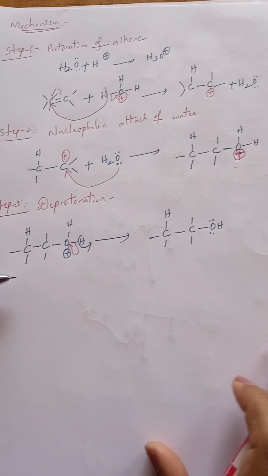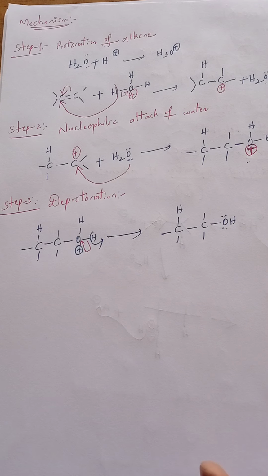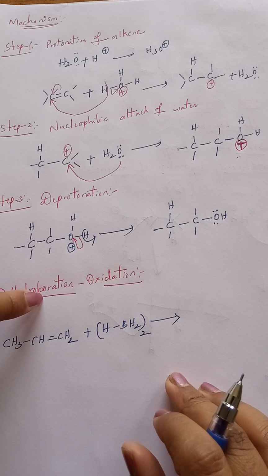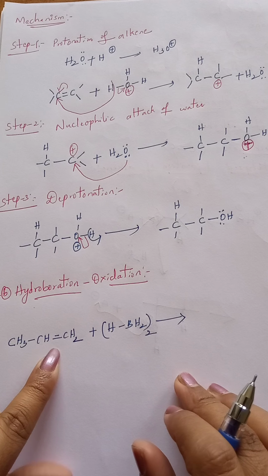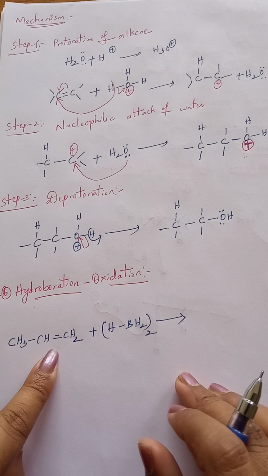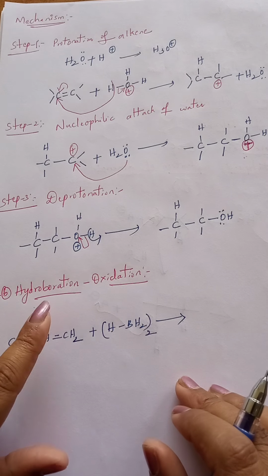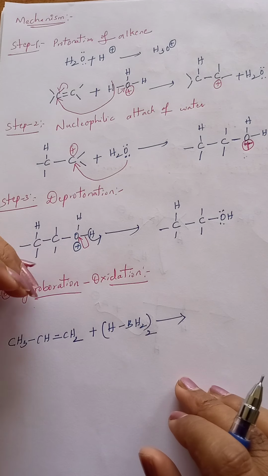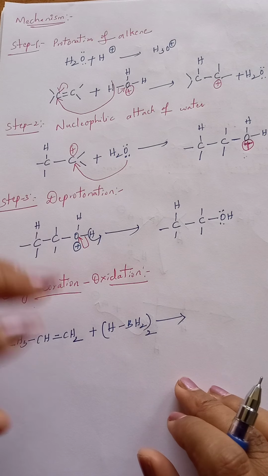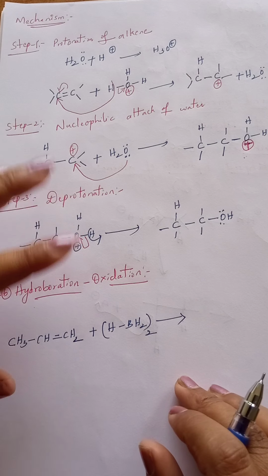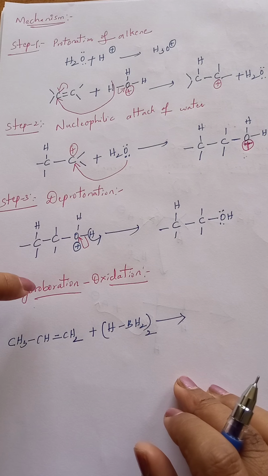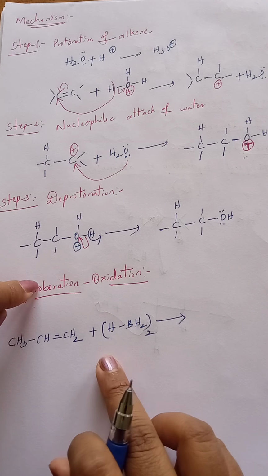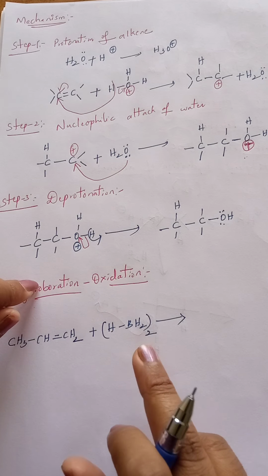Now we'll see the second one. Second one is known as hydroboration oxidation. Now we'll see the second type by using the same alkene. So in the same alkenes we are preparing these alcohols by using another process, which is known as hydroboration oxidation. At a time, addition of hydrogen and boron and oxidation takes place, so it is known as hydroboration oxidation. So here we are adding diborane. What is the formula of diborane? B2H6. I have written B2H6 like this for convenience.